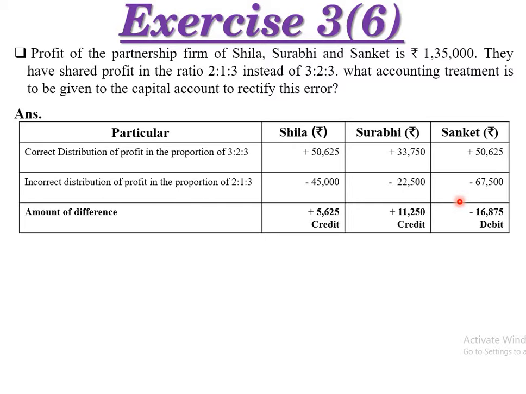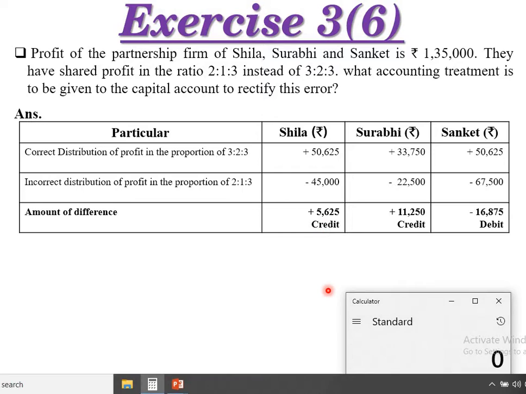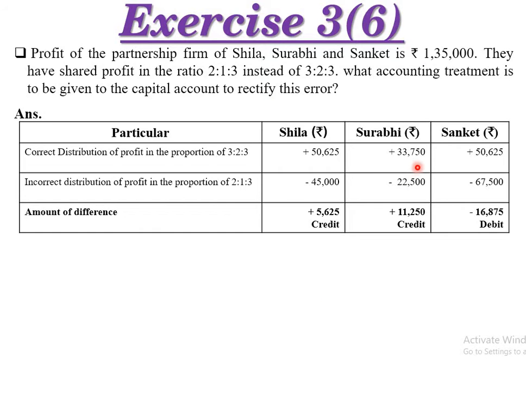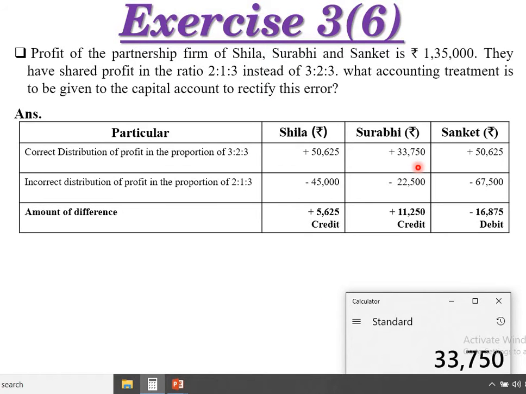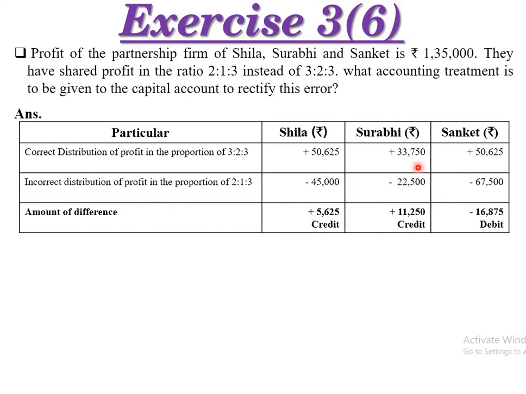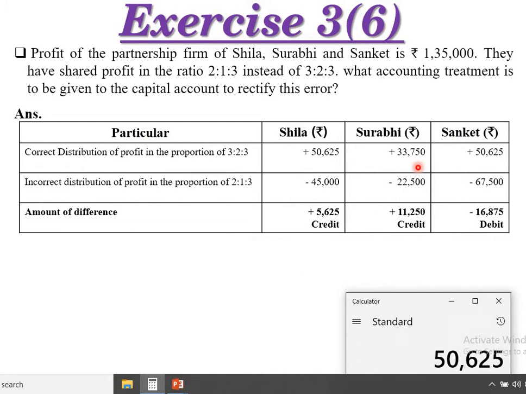Now, because the correct amount is there and the incorrect amount is there, on that basis we will find out the amount of difference. Here is the amount of difference. First of all, Sheela will receive 50,625 and already she received 45,000, so the difference is 5,625, the amount which she didn't receive. Surbi's actual amount is 33,750 and already she received 22,500, so 11,250 she will receive. Sanket: 50,625 minus already received 67,500, so 16,875, that is the amount Sanket received more than Sheela and Surbi.